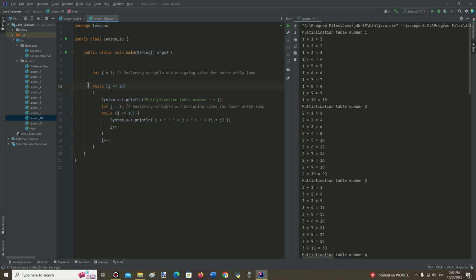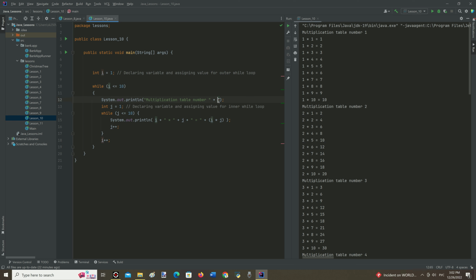Very simple. First, we indicate the first table for multiplication as number 1 right here. Then we indicate the last number of the table, and the endpoint of the whole loop, as number 10.